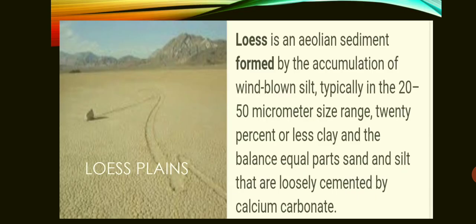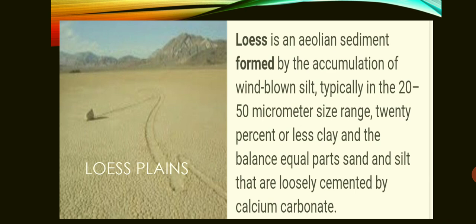Now next is loess plain. Loess plain is formed by the deposition of sediments. This is actually when nearby there is a desert, and when the wind blows, it carries away dust particles which are 20 to 50 micrometers in size, it is said.